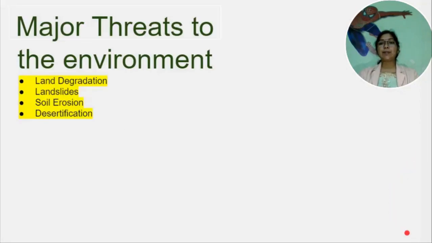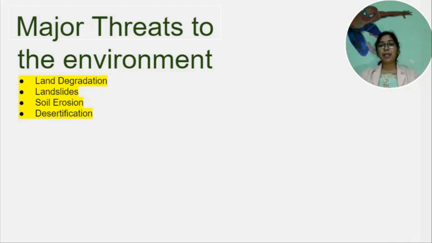Due to this expansion of agriculture and construction activities, land degradation, landslides, soil erosion, and desertification are the major threats to the environment. So, let's see how to conserve land resource.